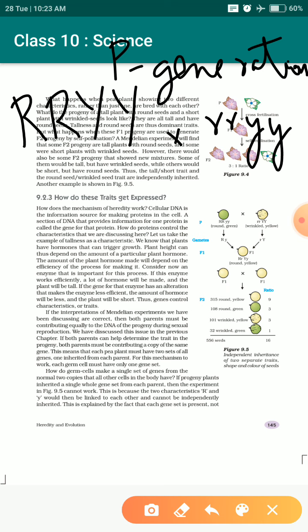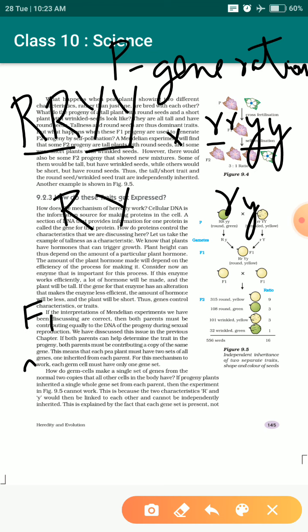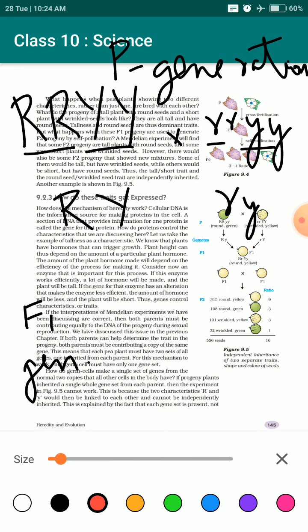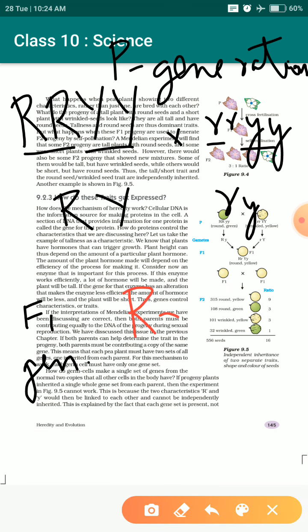At a time we will get one gamete from each parent. Gamete means reproductive cell. From here we take capital R, capital Y, and from the other parent small r, small y. What will the first generation, the F1 generation progeny, be? You combine both of these, and you will get capital R small r, capital Y small y.